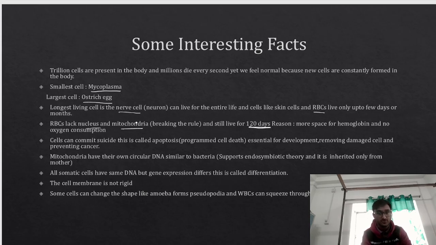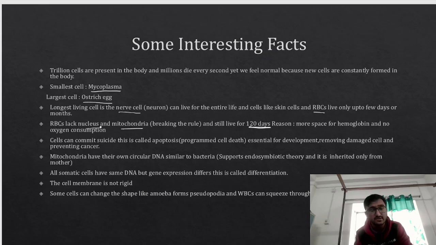Because if they do not have mitochondria, if they do not have nucleus, then a lot of space is available for them. A lot of space is available for the hemoglobin to go and bind with oxygen and form oxyhemoglobin, so that they can carry more amount of oxygen to different parts of the body. And most importantly, if they have nucleus, if they have mitochondria, they will also consume some amount of oxygen. वैसा नहीं होगा. That is why RBCs do not have nucleus, they do not have mitochondria. Why? To reduce the oxygen consumption and to increase the space.